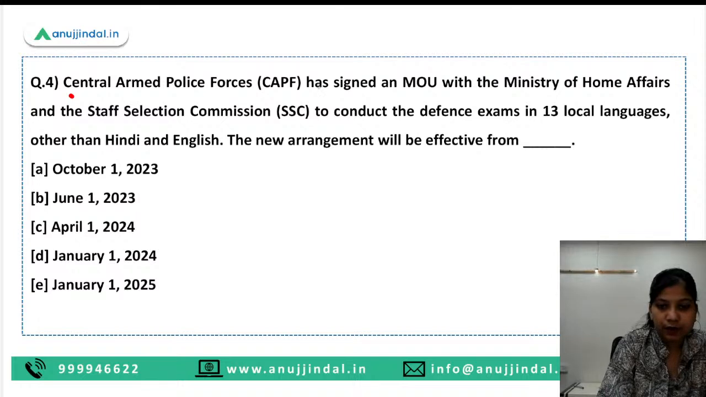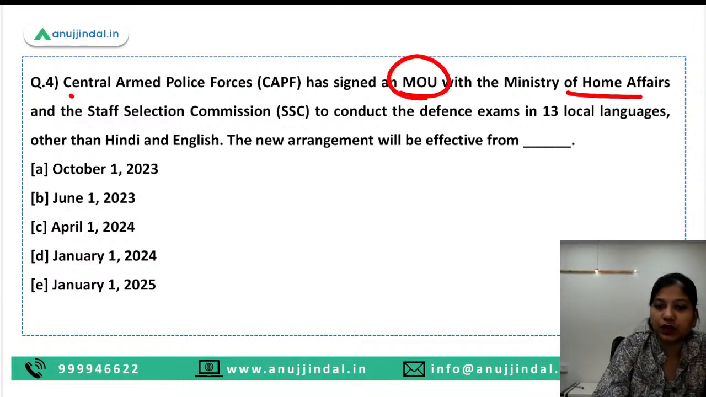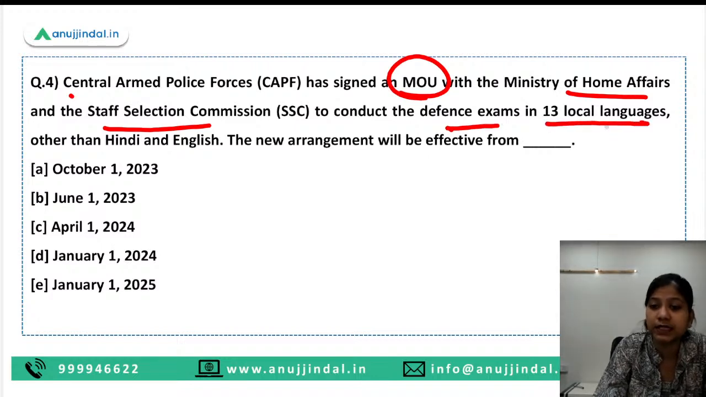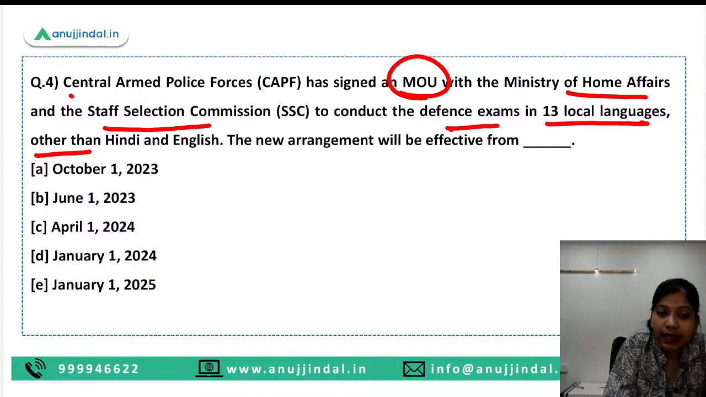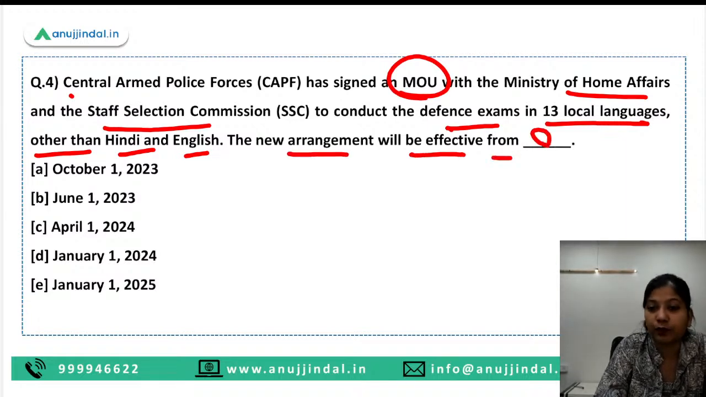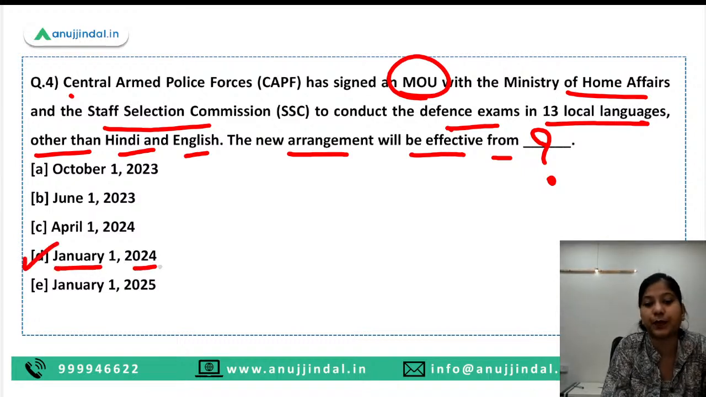Central Armed Police Forces has signed an MOU with the Ministry of Home Affairs and Staff Selection Commission to conduct the defense exams in 13 local languages other than Hindi and English. The new arrangement will be effective from which date? So here, guys, the right answer is option D, January 1st, 2024.